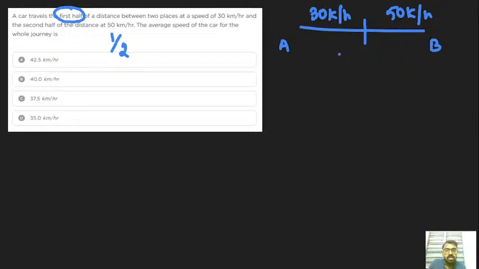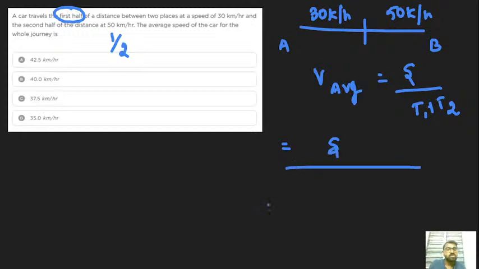The same thing only. Here the displacement doesn't change, only the time gets affected. So the average speed is nothing but displacement over time. What is total time? That is t1 plus t2. t1 is nothing but the first half, S by 2 over 30, and t2 is the second half, S by 2 over 50. That's all. Got it? I hope you can understand.